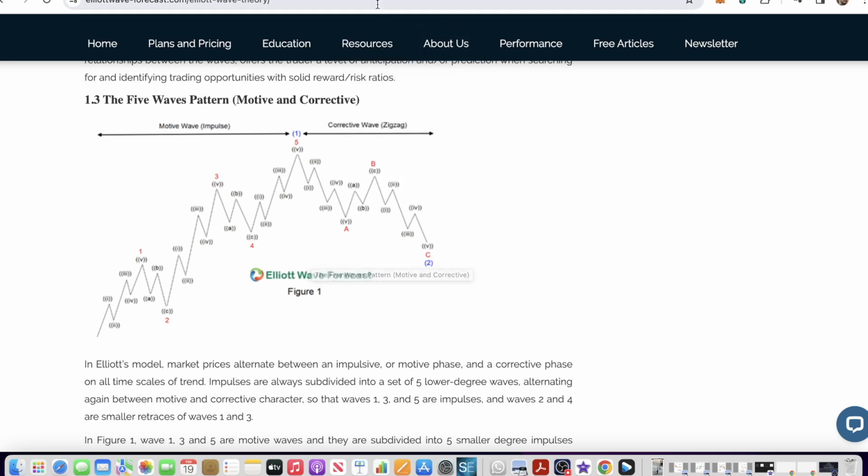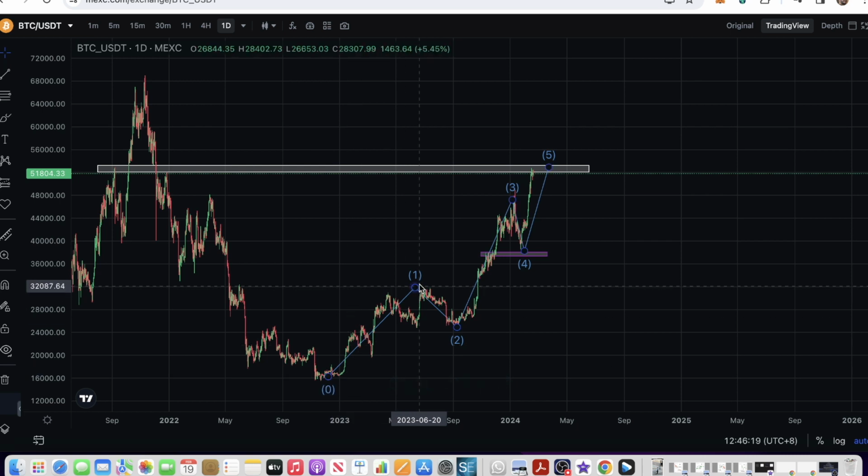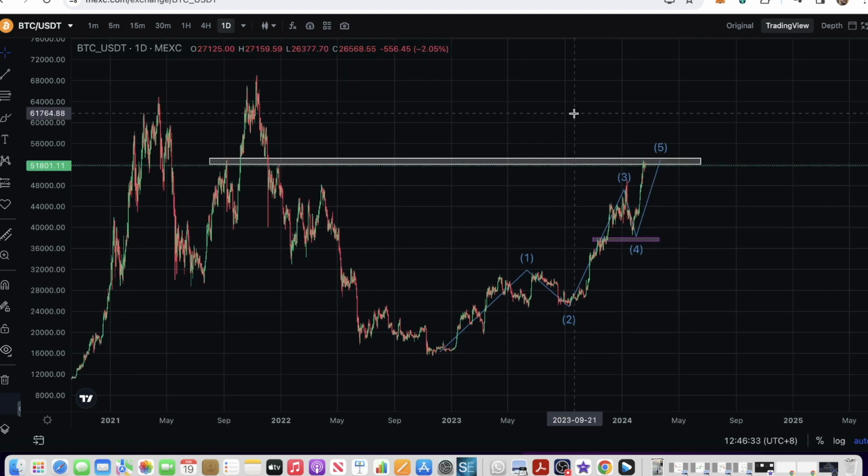But I want you guys to look here and compare it, to see if you see a five wave here. So we had this as our first wave, then second, third, fourth, and this is the fifth. We have got to a point, and Bitcoin is still struggling to pass these resistance areas, and we are around here.